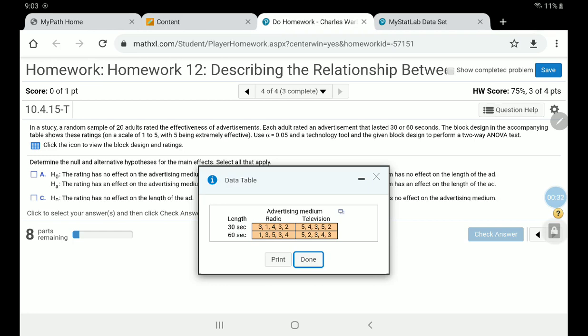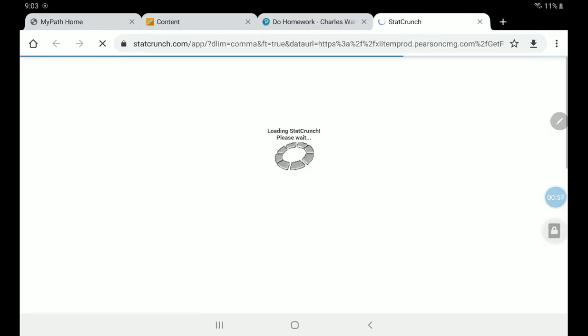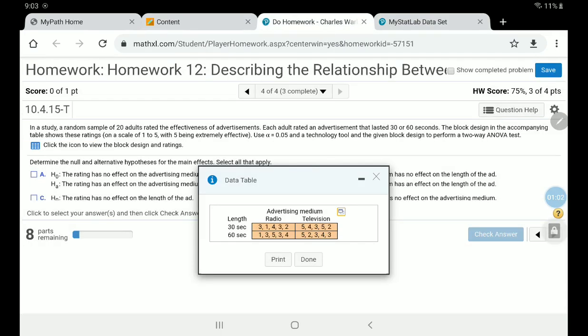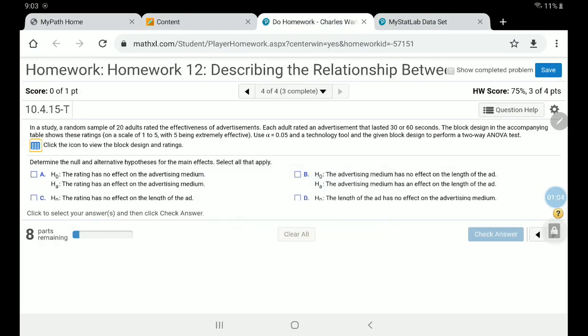Or is there any effect on how you advertise, either via radio or television? So that's what we want to see. We want to see if there's any effect on how effective the advertisement is based on either length or the advertising medium. When I say advertising medium, I mean either radio or TV. All right, I'll go ahead and load that data into StatCrunch, just so we have it there. Okay, there it is. Let's see what we got.